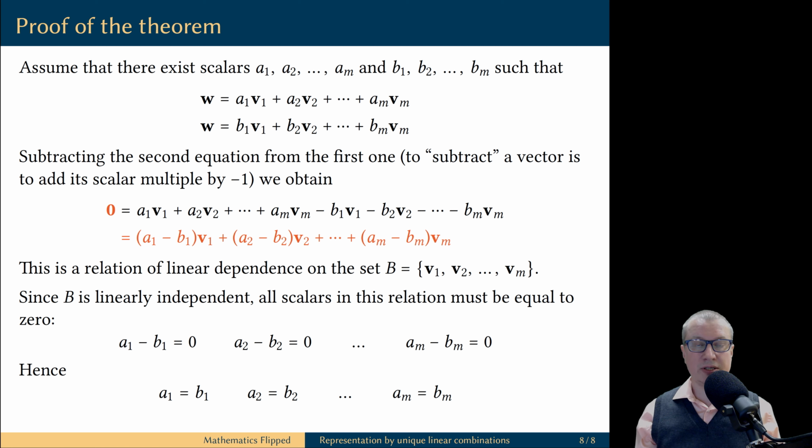This means every scalar in this linear combination must be equal to 0. A1 minus B1 is 0, A2 minus B2 is 0, and so on. But these equations actually say that A scalars are the same as B scalars, and this completes the proof of the fact that this linear combination representation for W is unique.